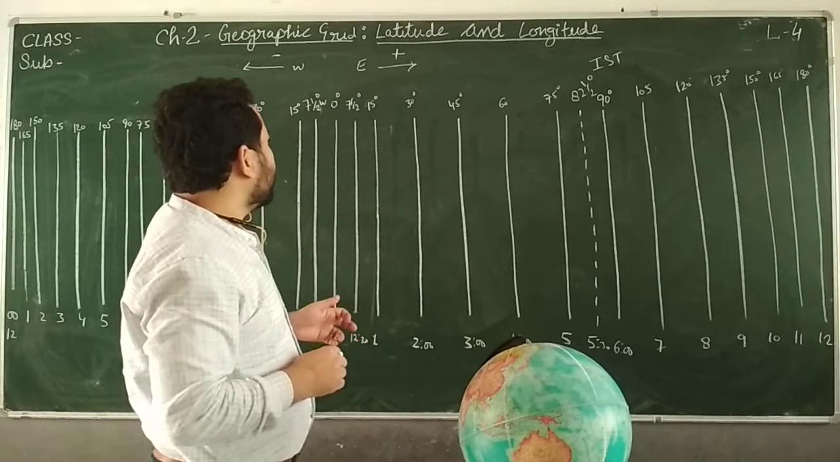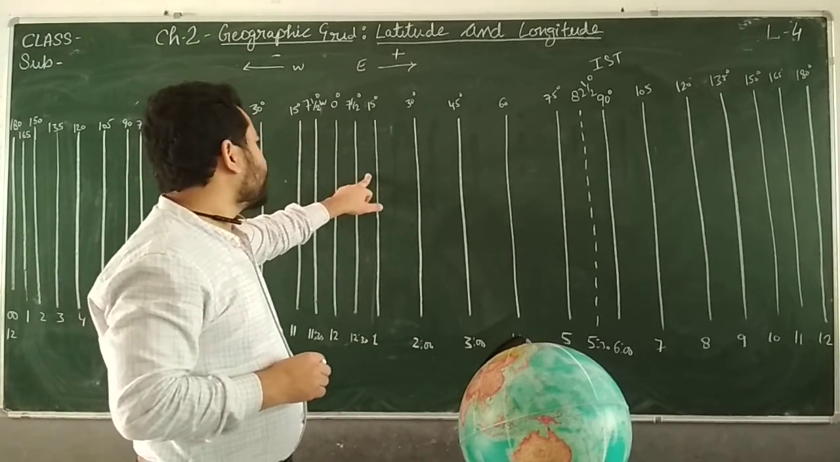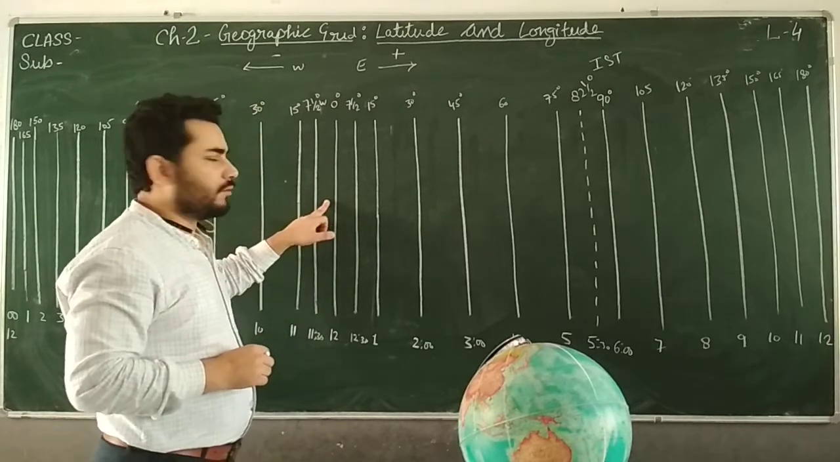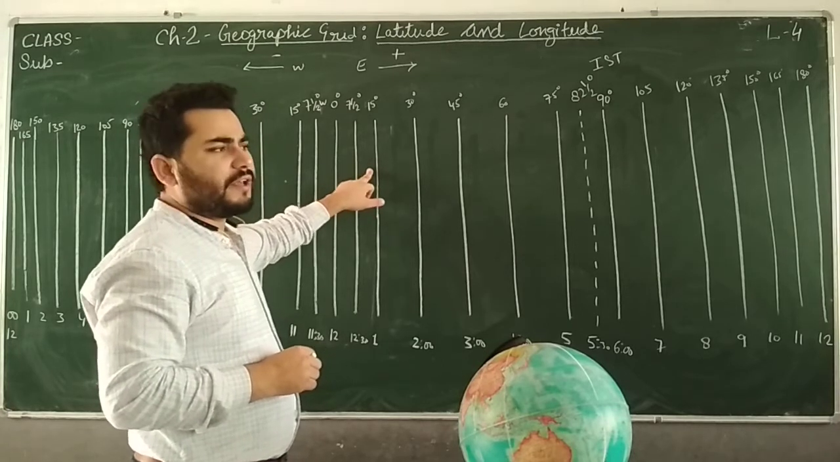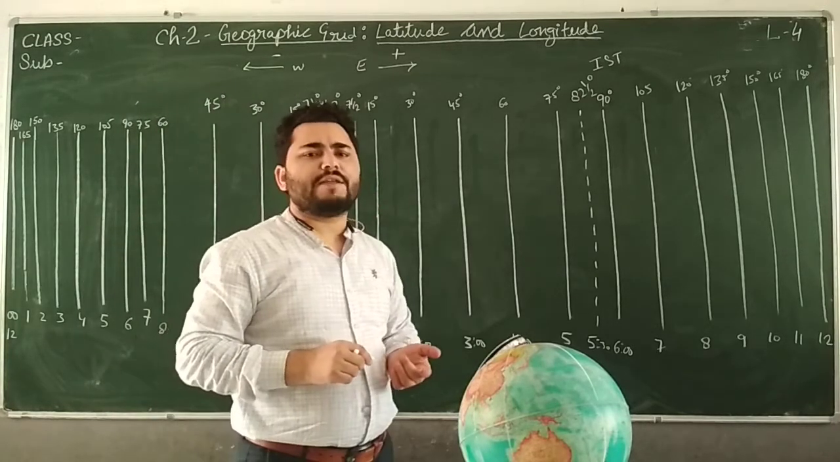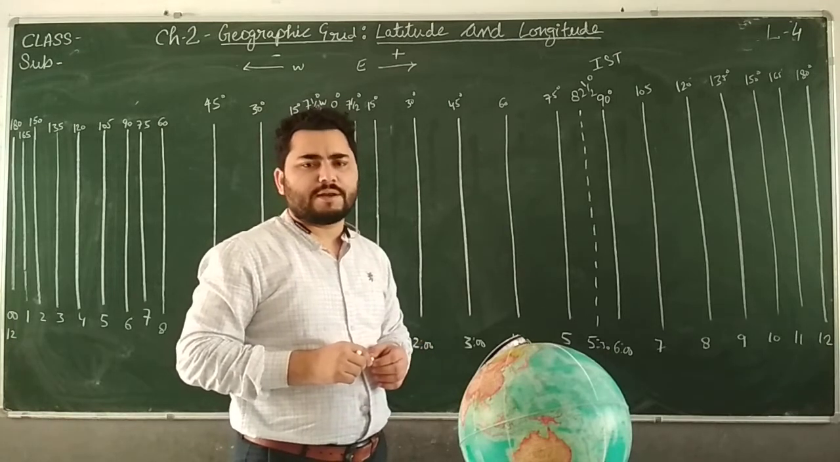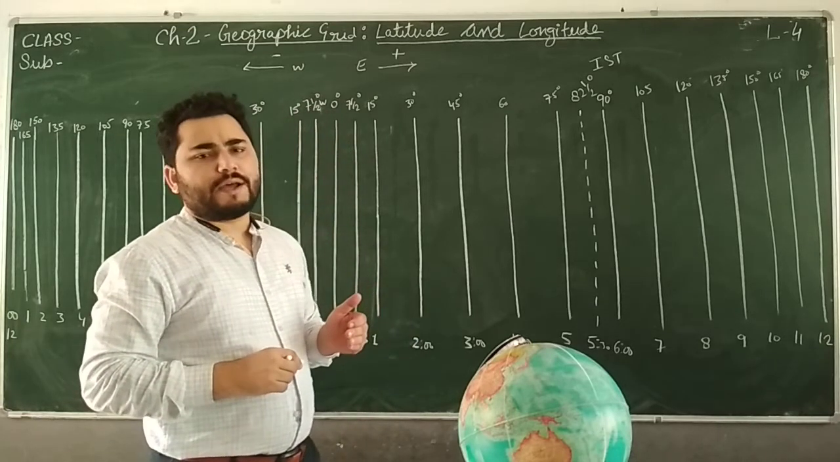Suppose if it is 15-degree longitude, and here it was 12 o'clock, so here it will be 1 o'clock. 15 degrees means, for 1 degree we have 4 minutes, so for 15 degrees we will have 60 minutes, clear? So that will be the local time.